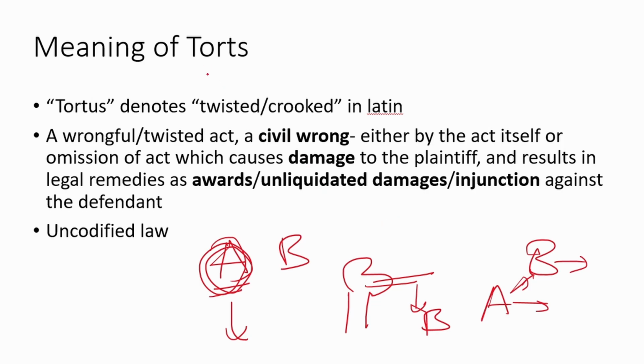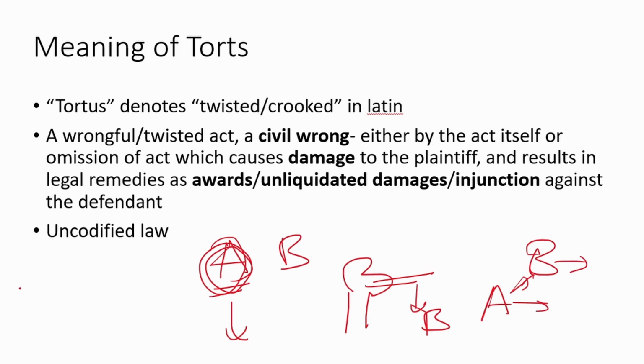Moving on. A wrongful twisted act, a civil wrong, either by the act itself or omission of an act which causes damage to the plaintiff. Here, since we're talking about it in the legal context, damage need not be just the physical or mental harm that has been caused to the plaintiff, but it also includes the harm to the person's legal rights.